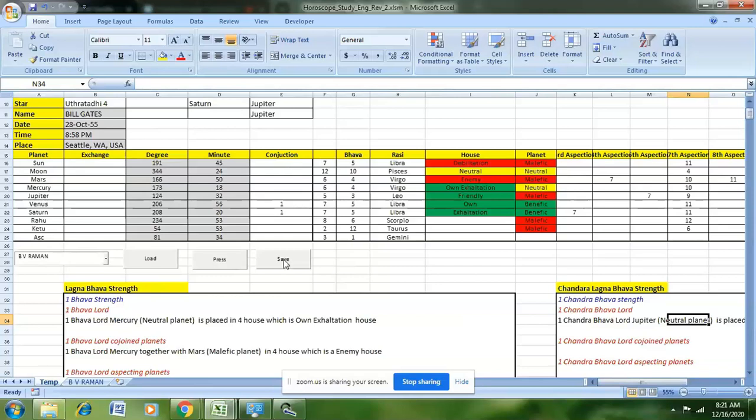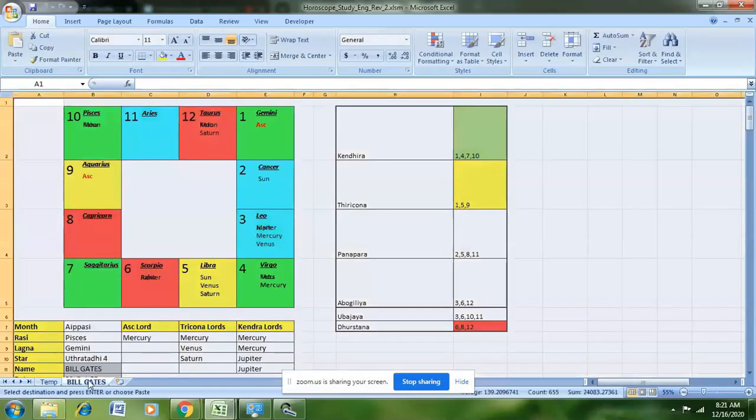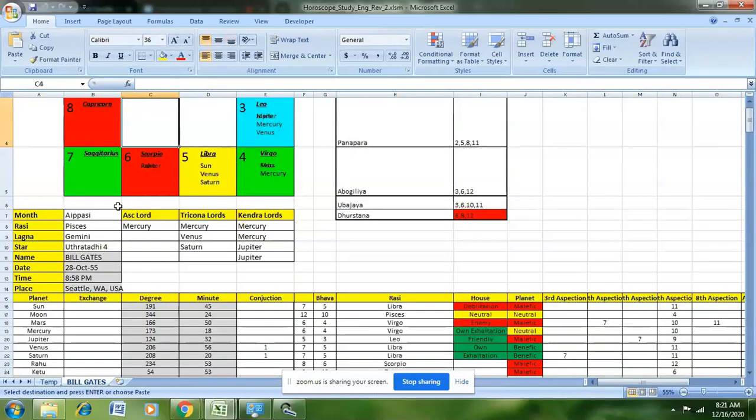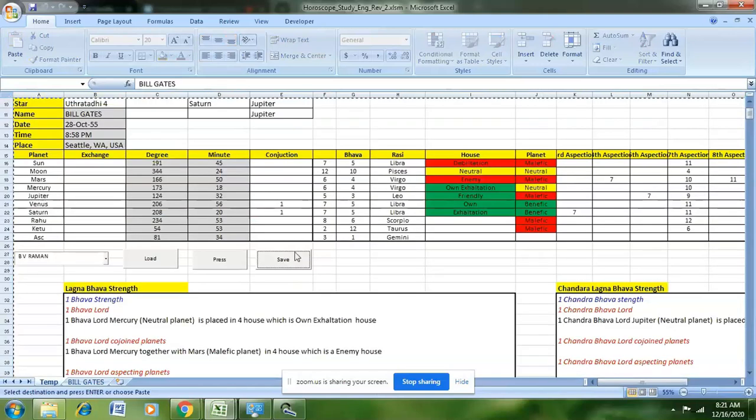The tool creates an Excel sheet with the name of the particular subject as the sheet name. You can see now the Excel sheet Bill Gates has been created, and all the details we have in the temp file are stored in the Excel sheet.